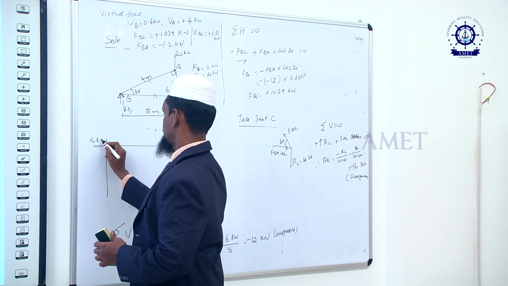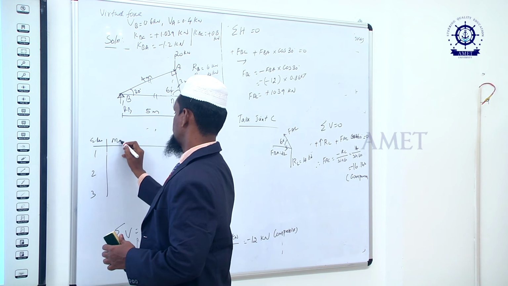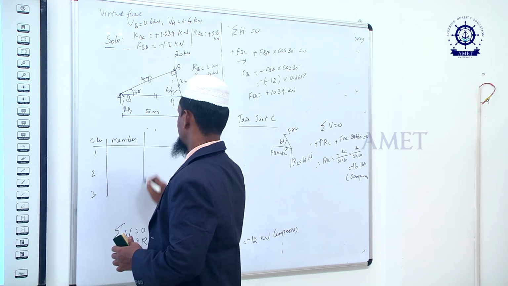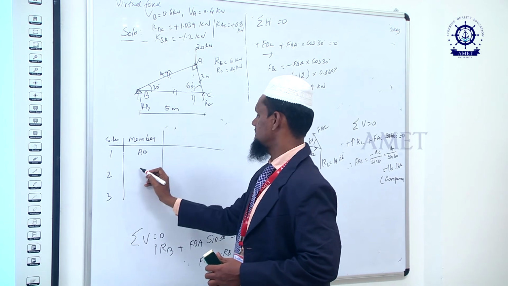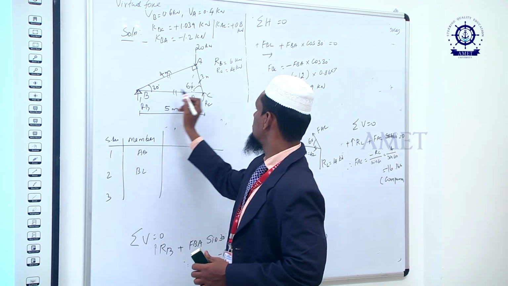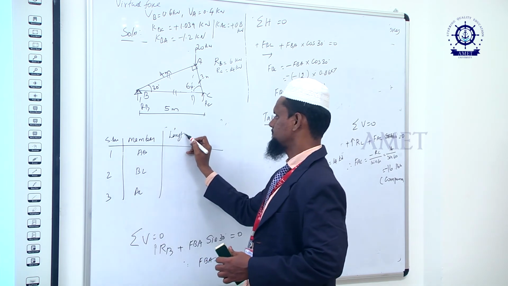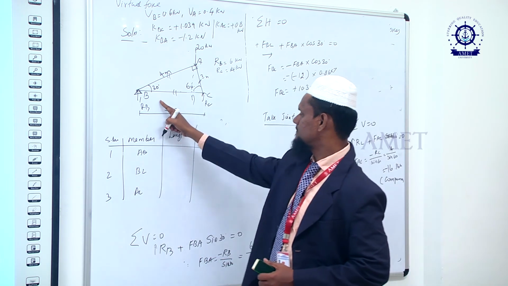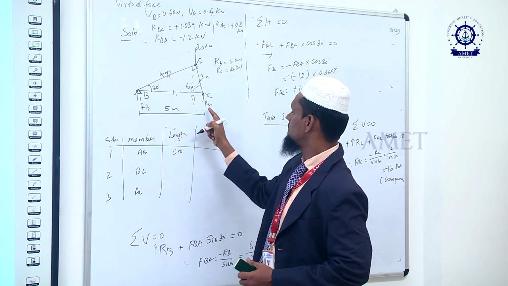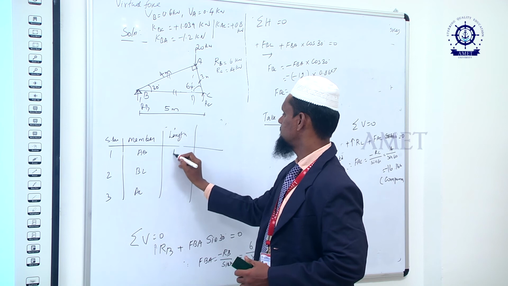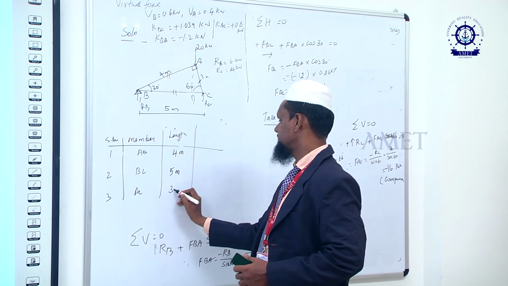Columns: serial number 1, 2, 3. Member: what are the members? AB, BC and AC. Length of the member: AB 4 meter, BC 5 meter, AC 3 meter.